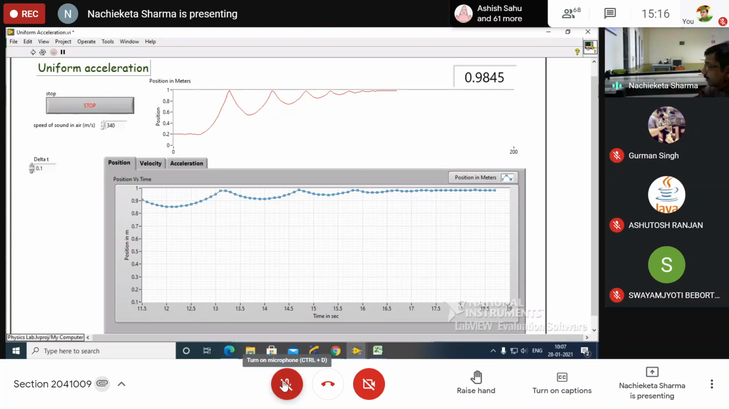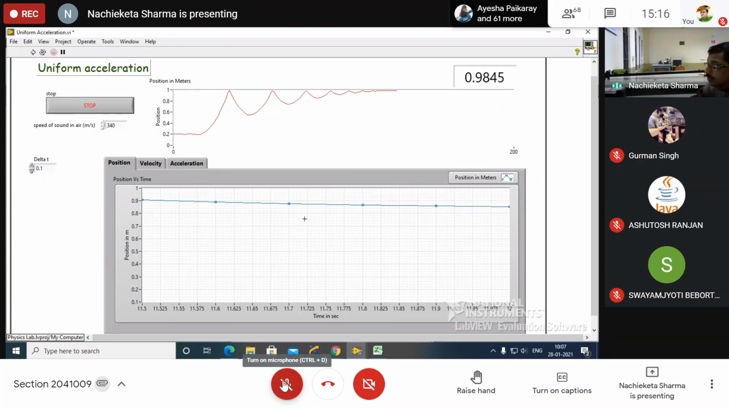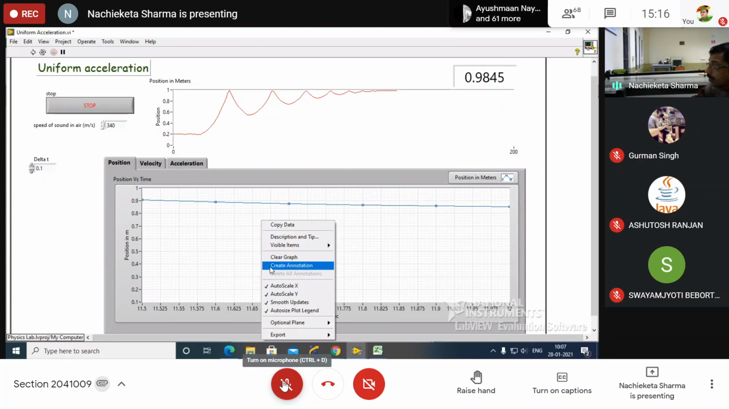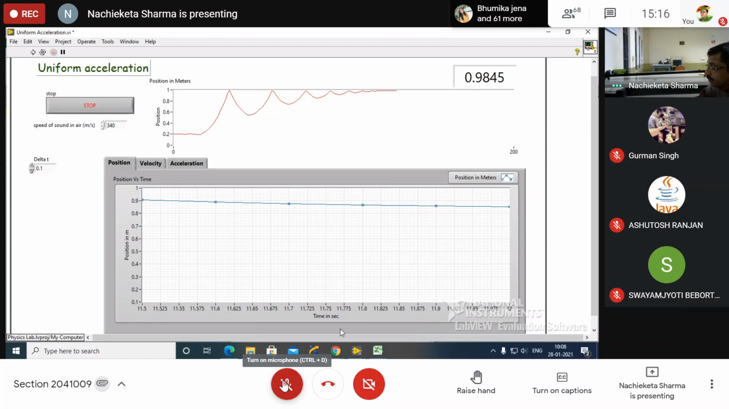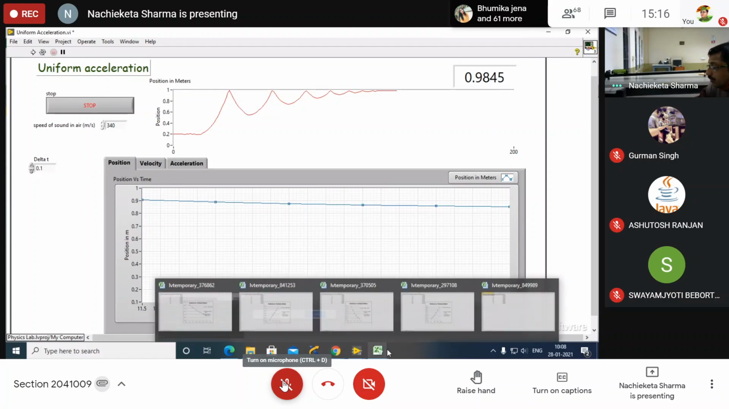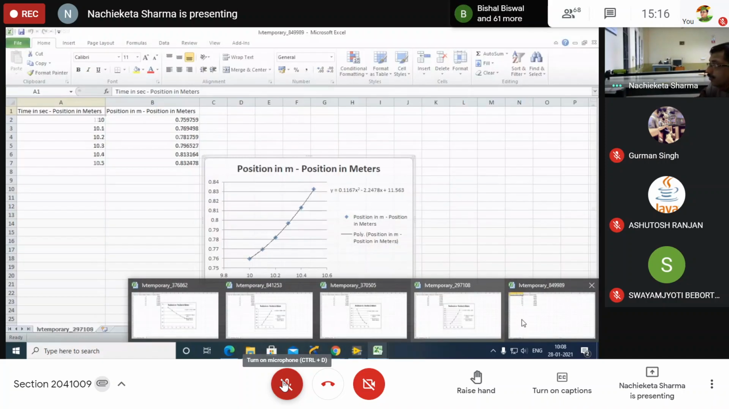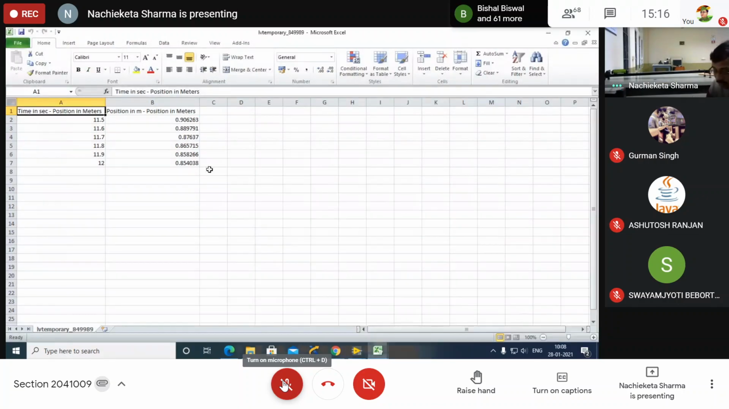Last one taking it 12. Now this is the third parabola. You have to write down as upward motion. Export to Excel, and from this Excel, please write down all this data.